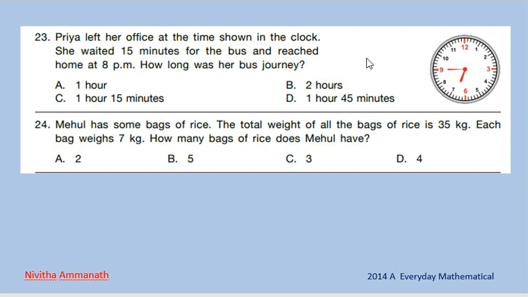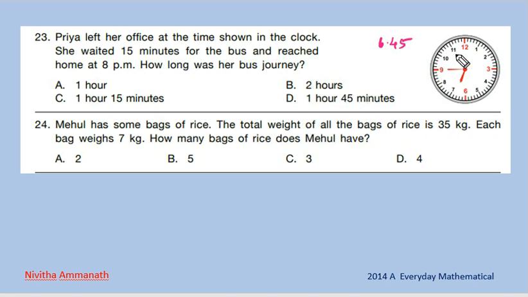Priya left her office at the time shown in the clock. She waited 15 minutes for the bus and reached home at 8 p.m. How long was her bus journey? Priya left her office at the time shown in the clock, that is between 6 and 7. So after 6, then 9. 9 means 9 into 5, that is 45 minutes. 6:45 is the time here.